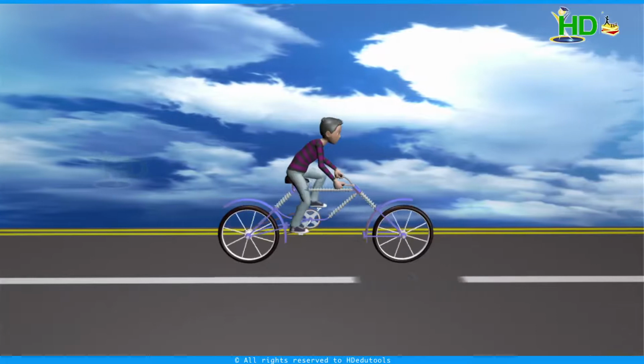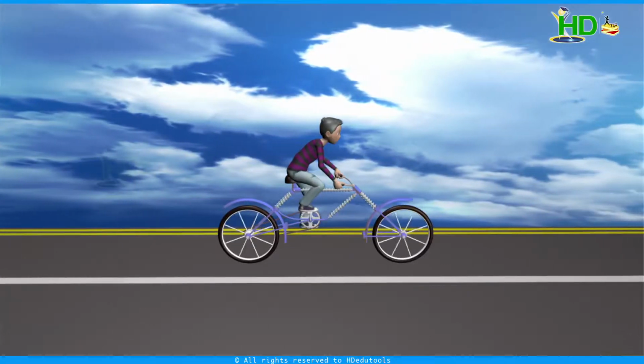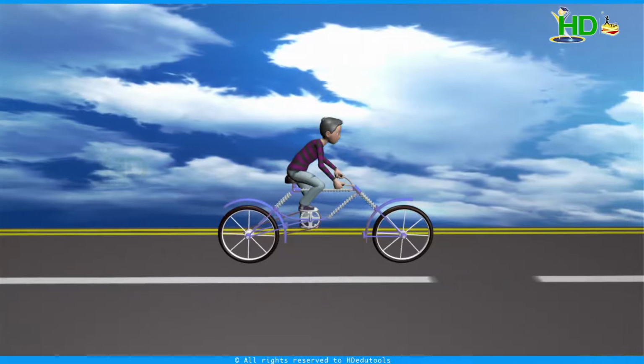Suppose you are moving by a bicycle. If you stop pedaling, then what happens? Does it move with constant velocity? No, the velocity decreases. But according to our principles, the velocity should be constant. But why is velocity decreasing? Yes, because of some opposite force. In this case, the opposite force is the force between tires and ground. That force is called frictional force. Due to friction, the velocity is decreasing. If there is no friction on the surface, definitely the bicycle will move with constant velocity.